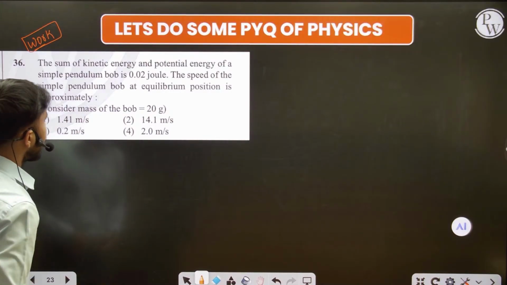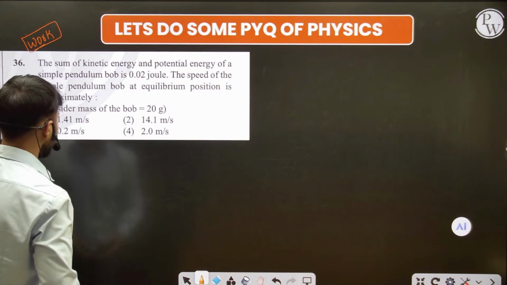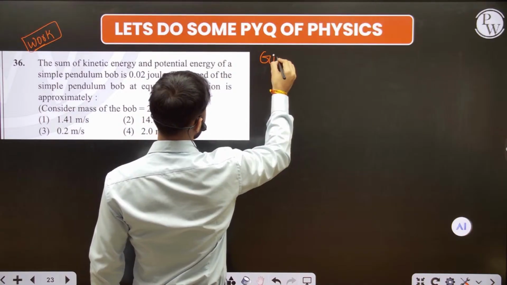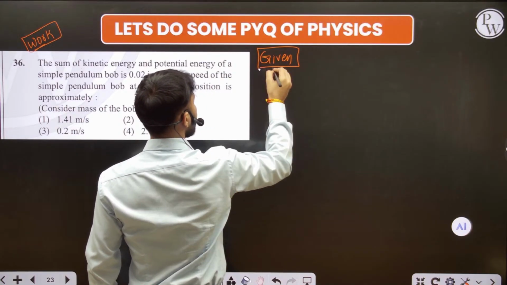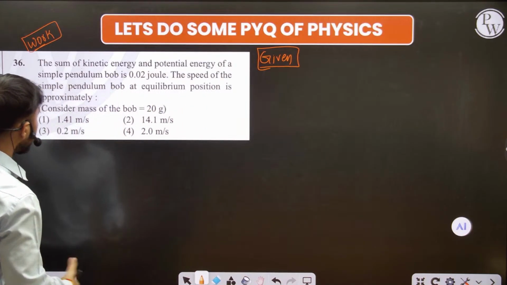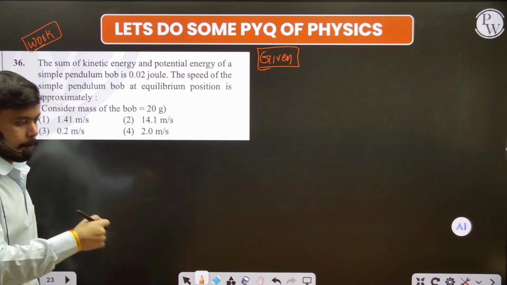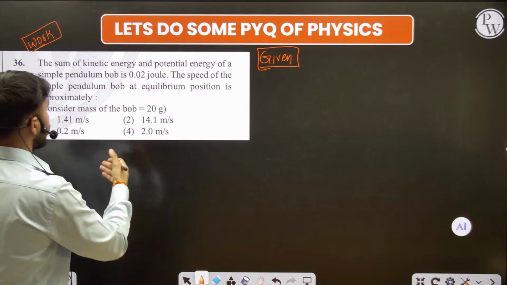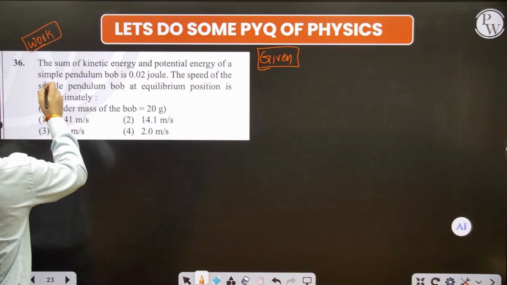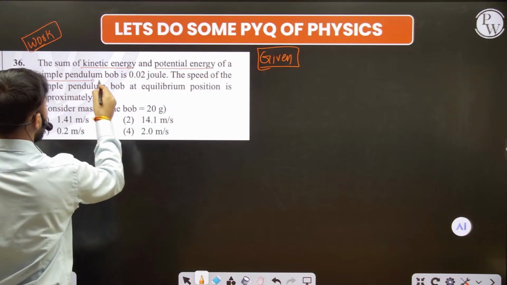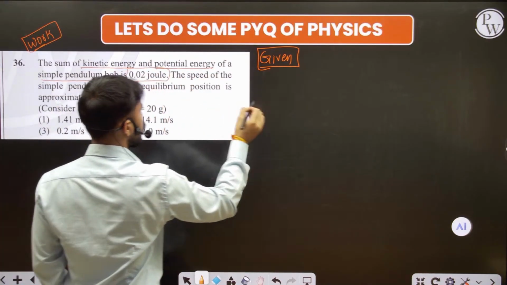The sum of the kinetic energy and the potential energy of a simple pendulum. Firstly, write the given, as I told you. If you breathe well, you stay healthy. If you write the given well, you correct well. Not the well where you dig out water, but the well to get good marks. So the sum of the kinetic energy and the potential energy of a simple pendulum is 0.02 joule.